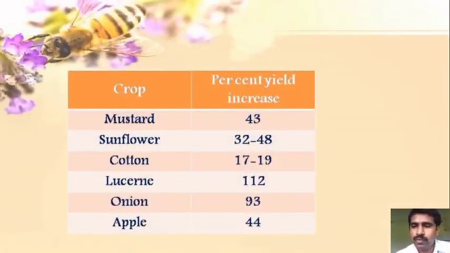Here, Tamil Nadu Agricultural University has shown the following data. You will observe, in case of mustard, 43% yield is increased. In sunflower, 32 to 48%. In cotton, 17 to 19%. In lucerne, 112%. In onion, 93%. And in apple, 44%.